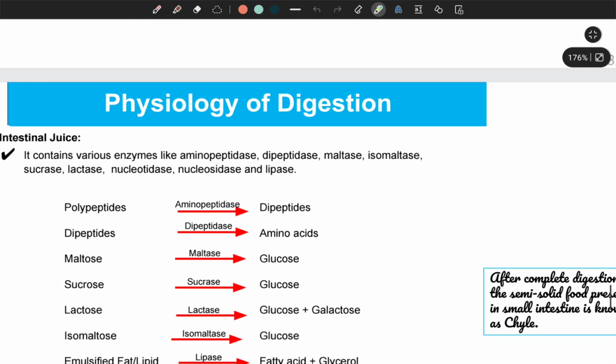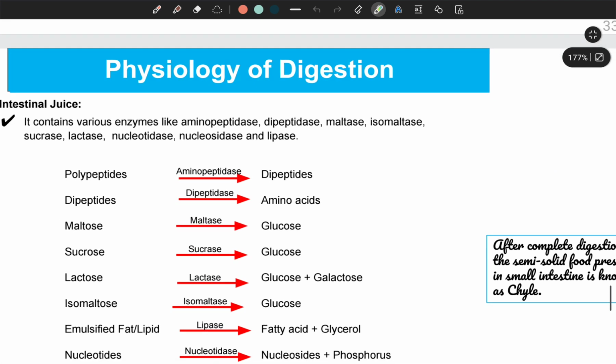Now let's go to intestinal juice produced by intestinal glands. So it is present on the wall of intestine, small intestine. So intestinal gland also produce different enzymes like aminopeptidase, dipeptidase, maltase, isomaltase, sucrase, lactase, nucleotidase, nucleosides, and lipids. So polypeptides, which is present in the previous case, will be converted into simpler form by the enzyme known as aminopeptidase into dipeptides, and dipeptides will be converted into the simplest form of protein, that is known as amino acid,